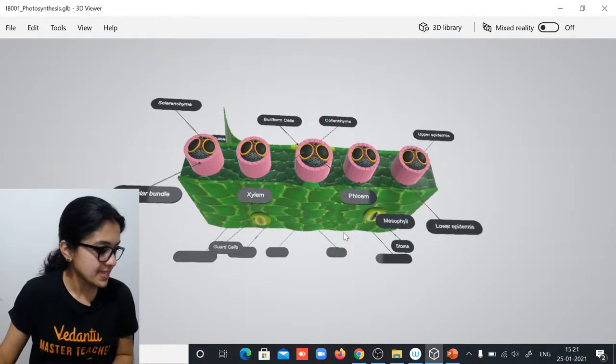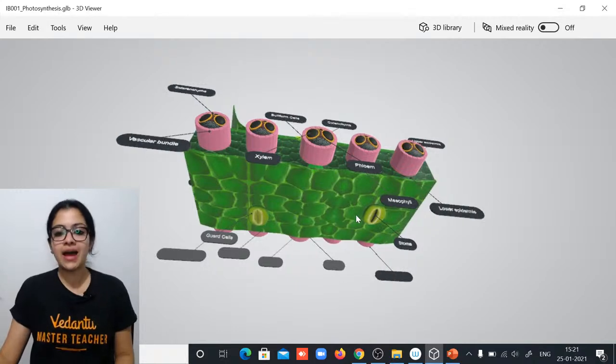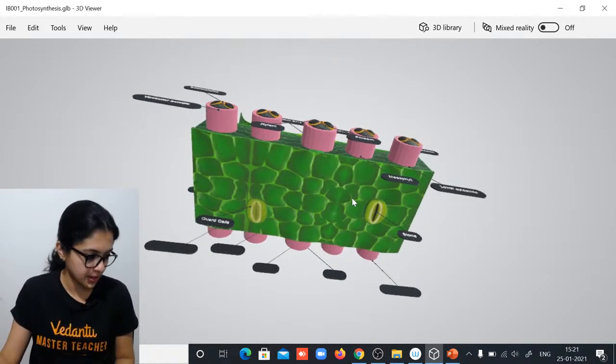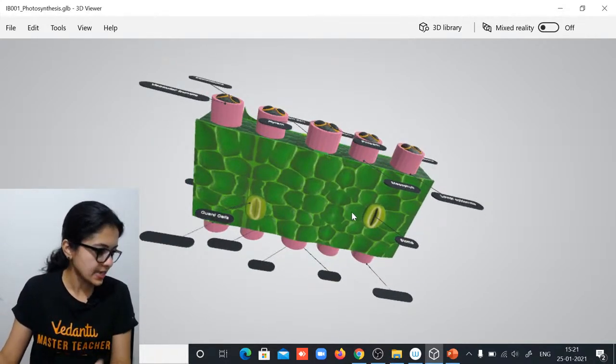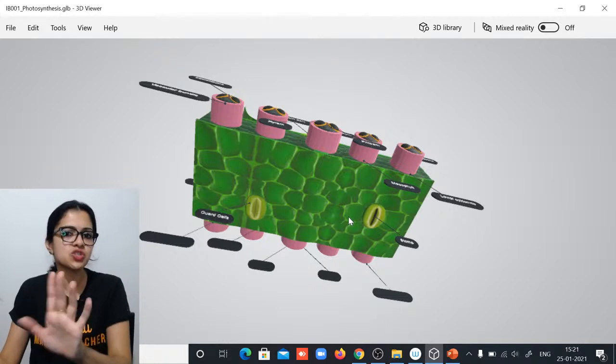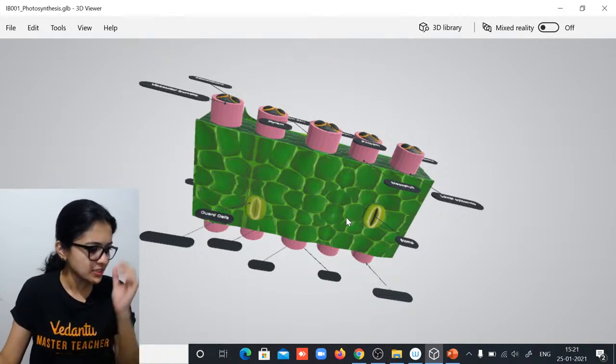Yes, Anushri, stomata would be more on the lower epidermis. On this diagram, you don't really see it, but yes, because this is just one random section, just a random sample.